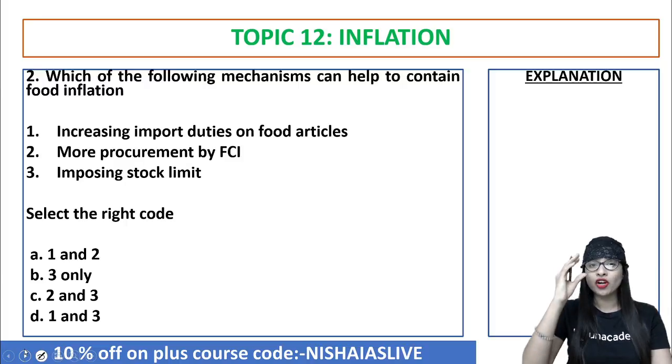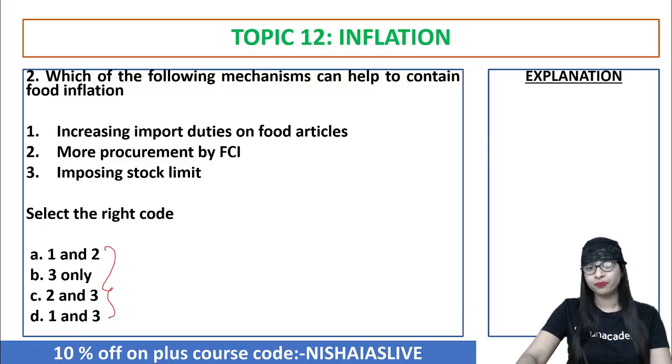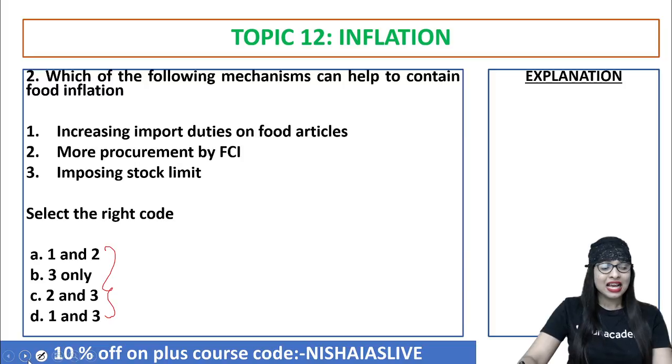The next one, which of the following mechanisms can help to contain food inflation? 1. Increasing import duties on food articles. 2. More procurement, means collection by Food Corporation of India. And 3. Imposing stock limit. Quickly give the right answer. Definitely the answer cannot be all the above because there is no option called as 1, 2, 3. Yeah, people are slowly putting the answers in the chat box. I could see that. And here we go.